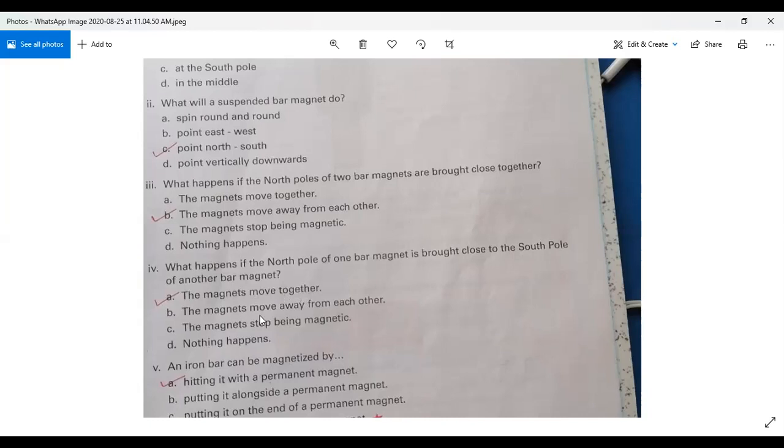The magnets move away from each other: wrong answer. The magnets stop being magnetic: wrong answer. Nothing happens: wrong. So for question number 4, the correct option is option A, the magnets move together. Why do they move together? Because one bar magnet has a north pole and the other has a south pole. So when we bring two opposite poles near each other, they will move together. They will attract each other. Now come to question number 5.